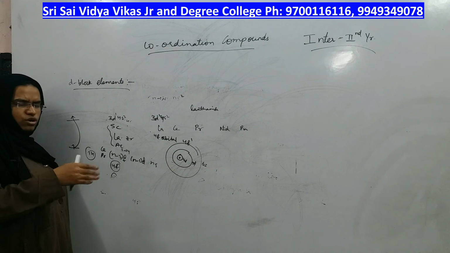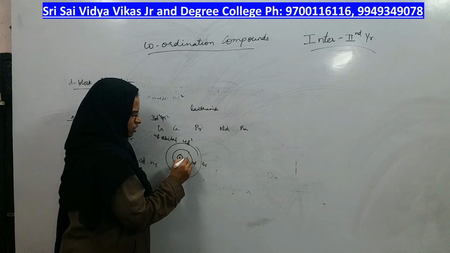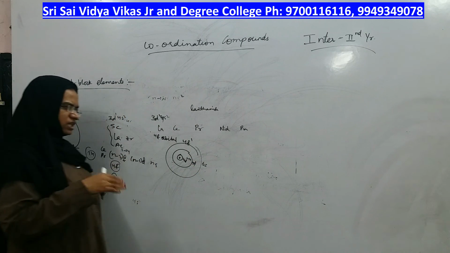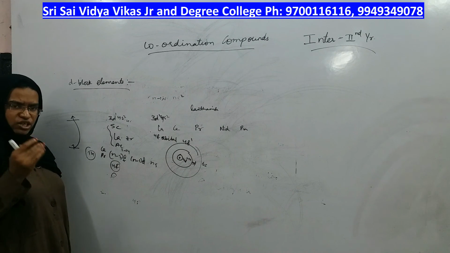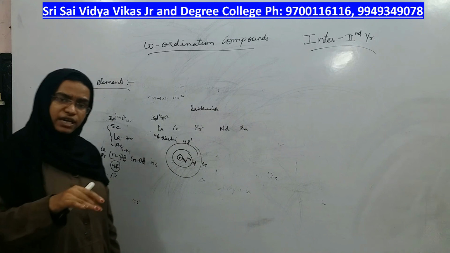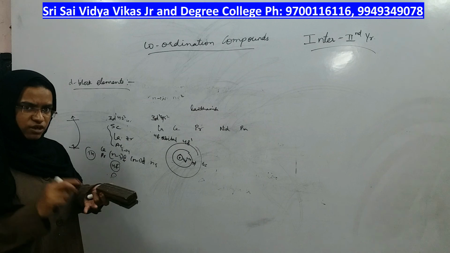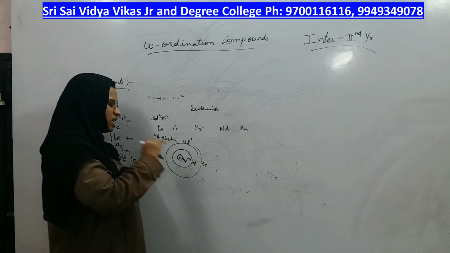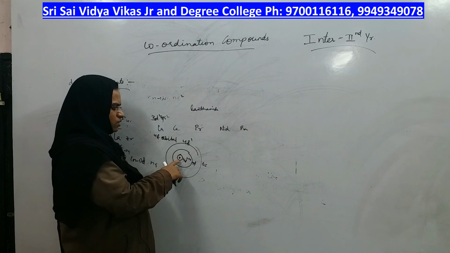As soon as you go on adding an electron, nuclear charge increases, electron also increases in 4f from 1 to 14. If the electron increases in 4f orbital, but the screening effect of the 4f will not increase, nuclear charge which was increasing, as you add electron, if electrons are increased, nuclear charge also increases. That you have to remember. So if nuclear charge is increasing but the screening effect is not changing, what will the nucleus do?